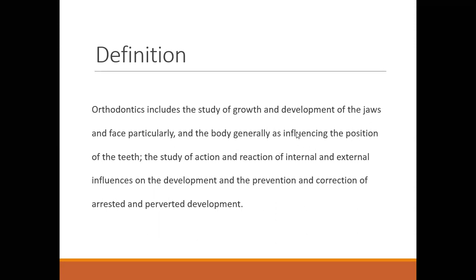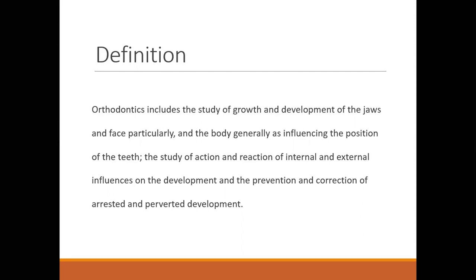Number three, we said that due to proclined teeth, the patient does not have confidence to go out because, according to him, his aesthetic is not good. He has no good facial appearance and is introvert. So once we treat that patient, we provide good aesthetics. Ultimately, we are giving the patient confidence and a proper appearance.